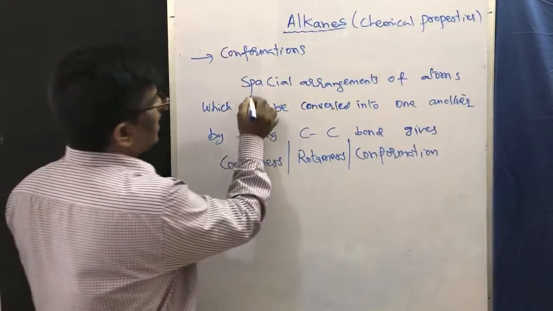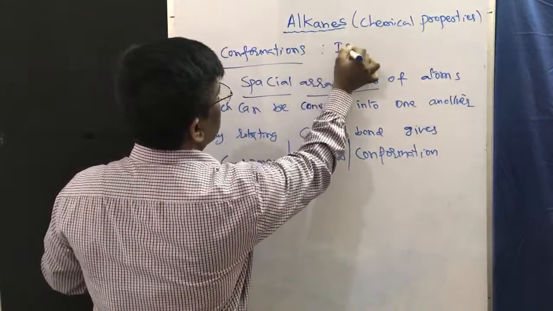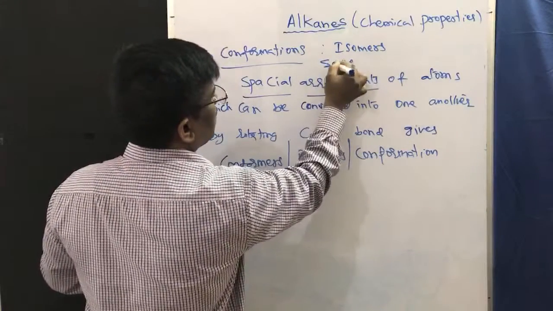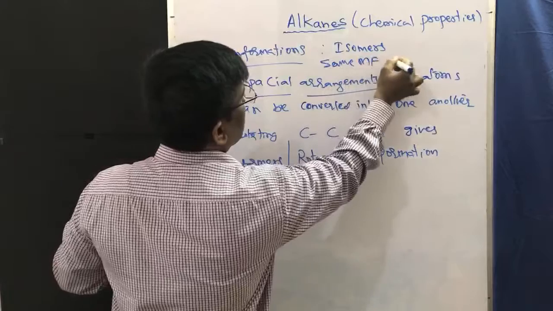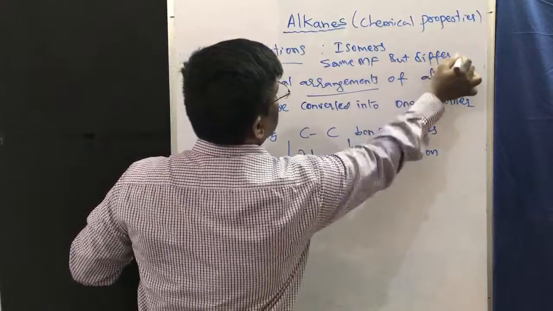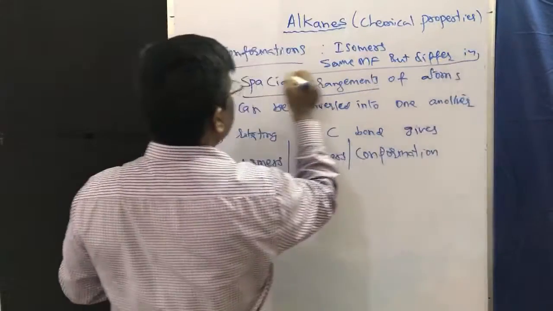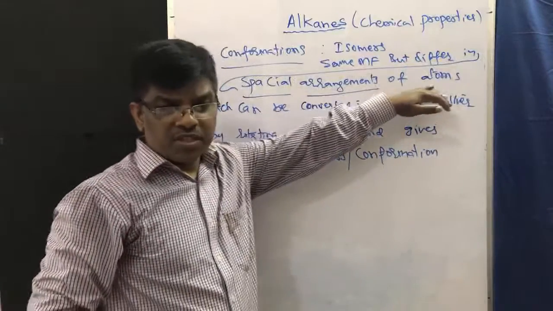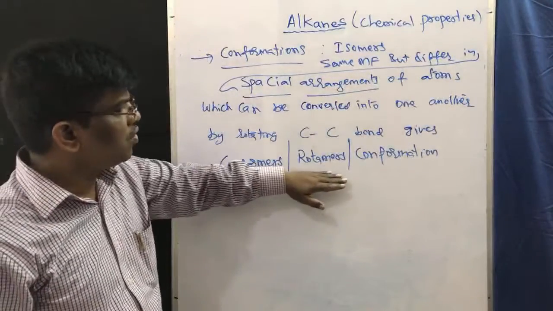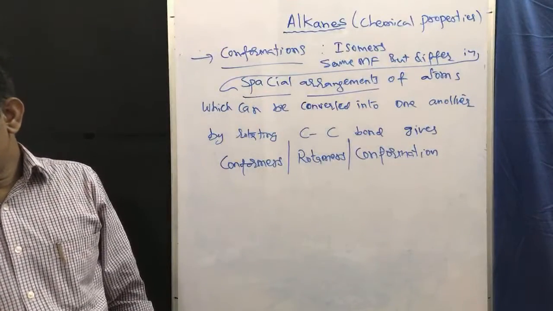So these are isomers. What are isomers? Same molecular formula but differing in structure or spatial arrangement. Differing in spatial arrangement of atoms gives rise to conformers, rotamers, or conformations. So this is very, very important.